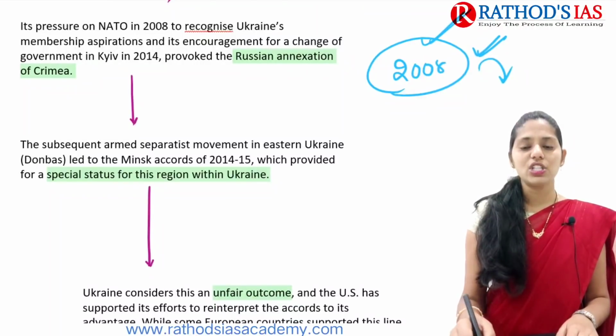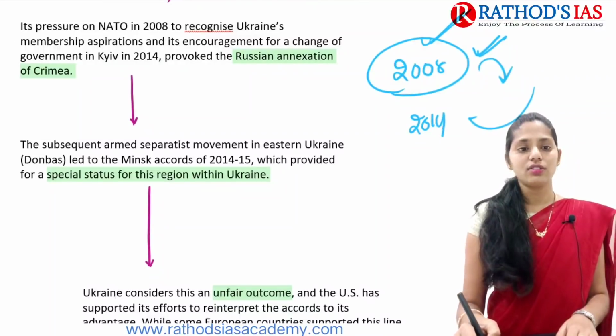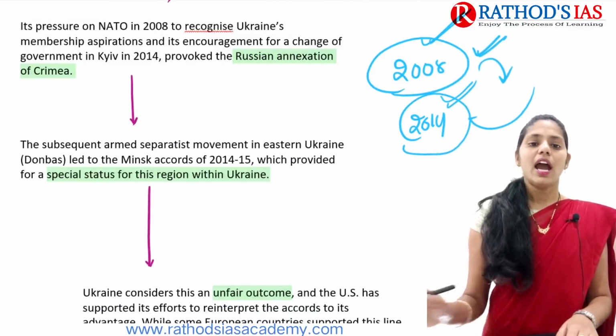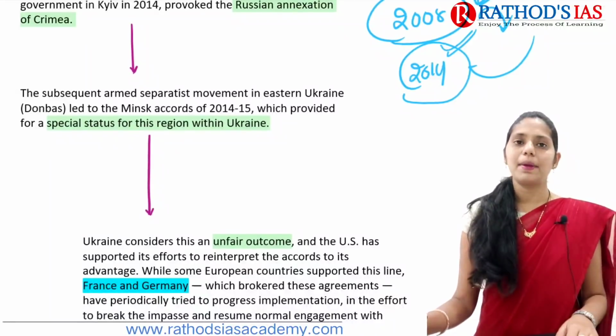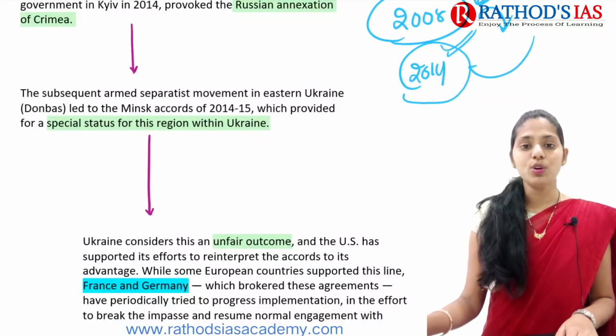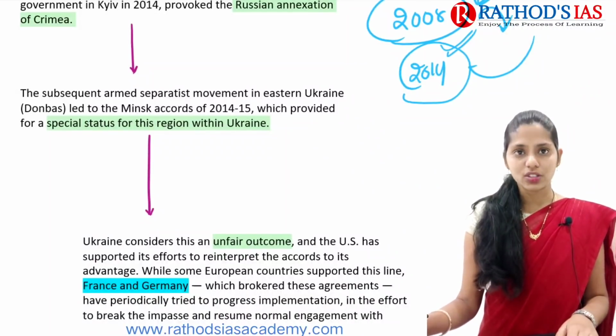Because of this pressure, Russia annexed Crimea in 2014. And in the eastern part of Ukraine, there were also separatist movements, especially in the Donbas region.